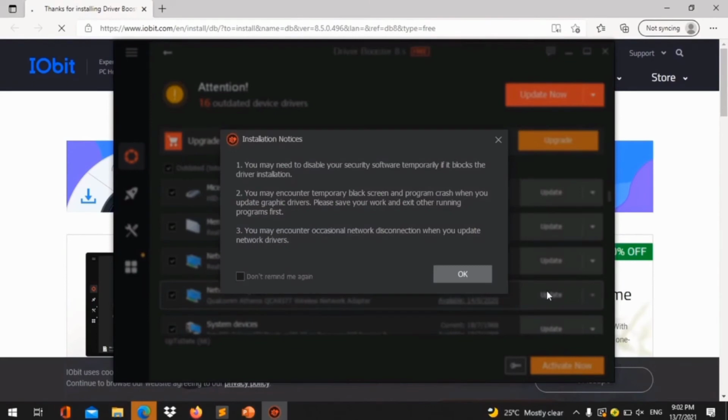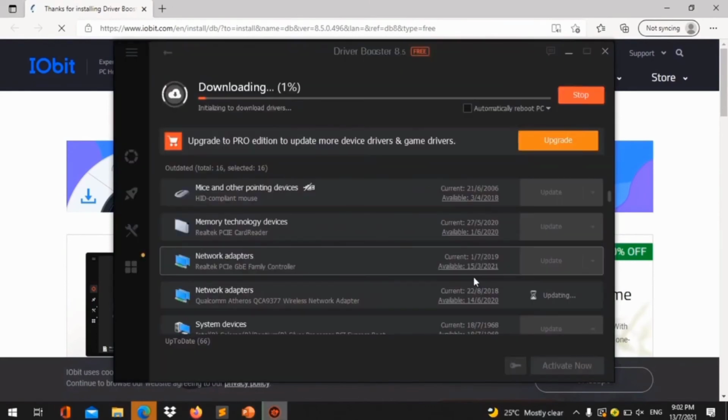Click Update and then click OK. Now, we just wait for the device drivers to update. We can also choose whether to update all or just update certain device drivers.